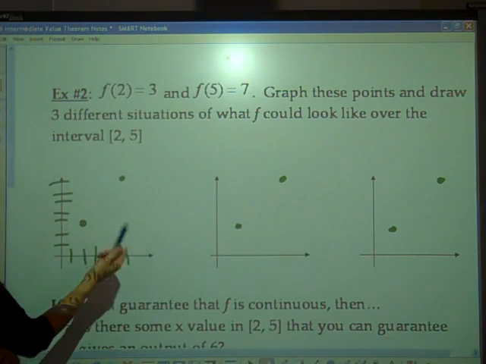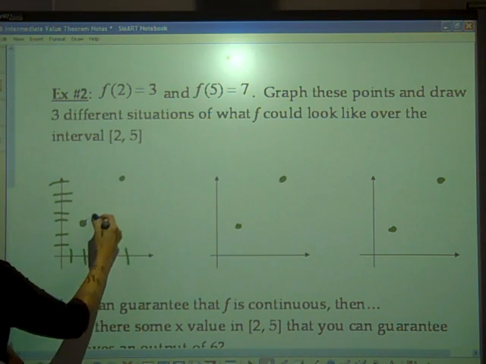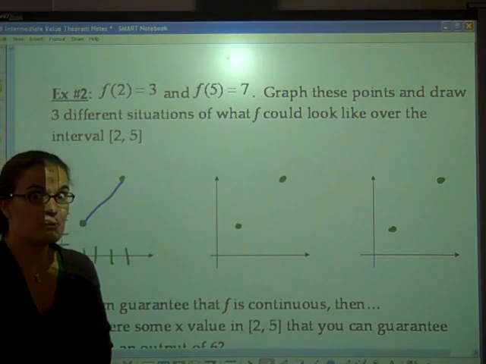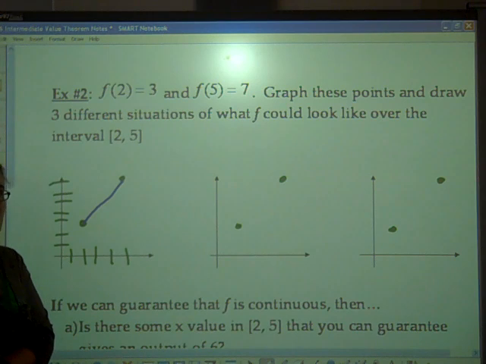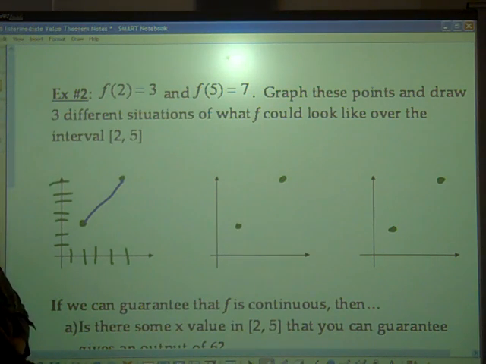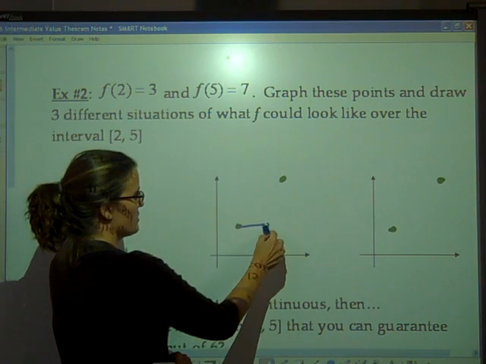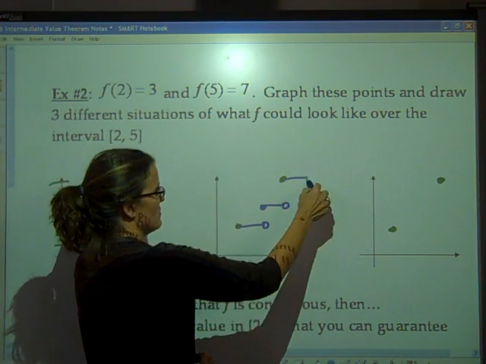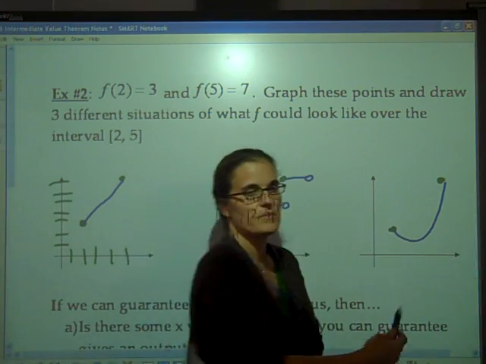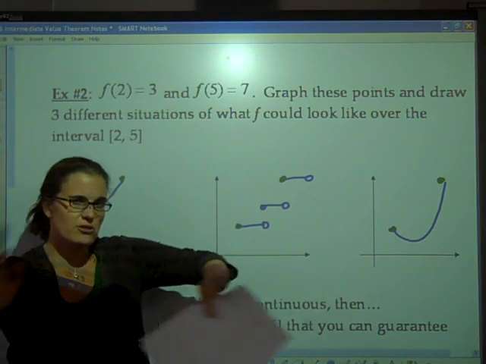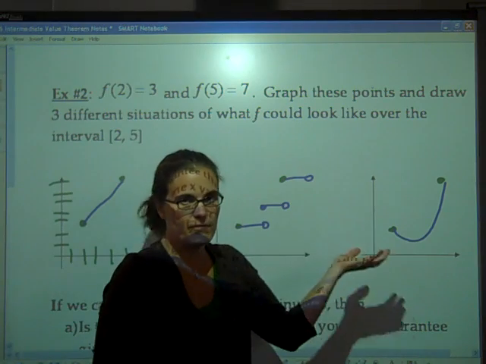It's obviously the most straightforward, or maybe the easiest. I know that doesn't make sense, but the smallest distance between these 2 points would be this straight line. So if it just got connected in some straight line, it might look something along those lines. I never said anywhere here that f had to be continuous, so maybe you have something along these lines. Or maybe you were thinking, oh, this looks like a nice parabola. And realize your picture could have a million different possibilities.